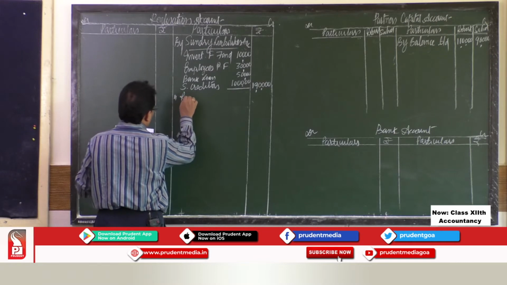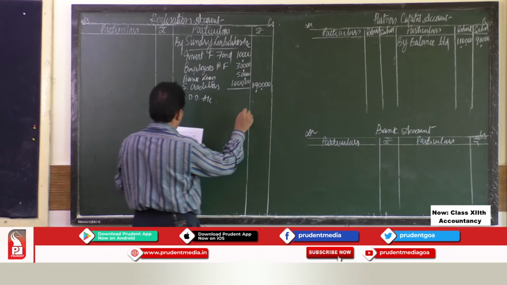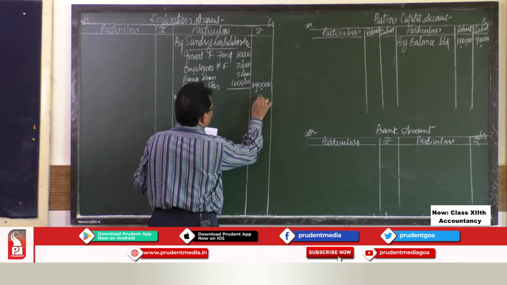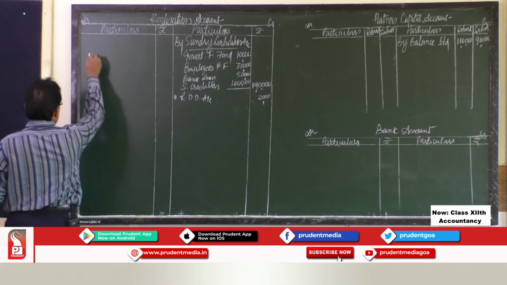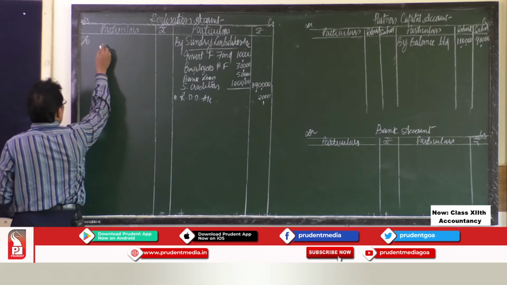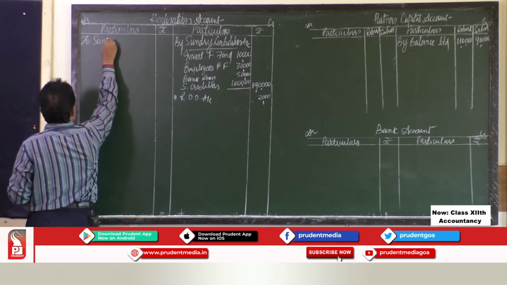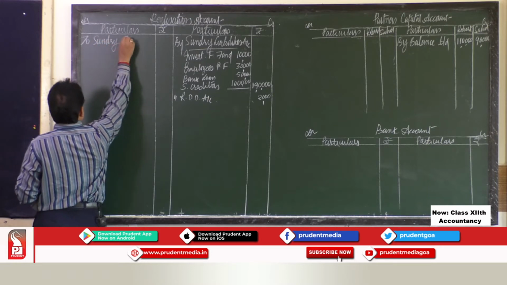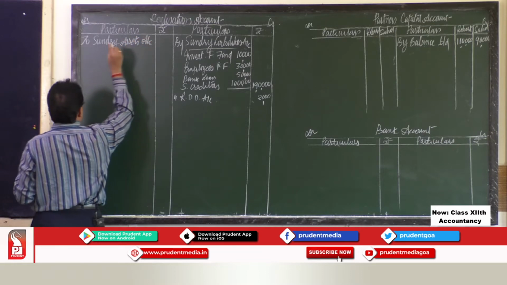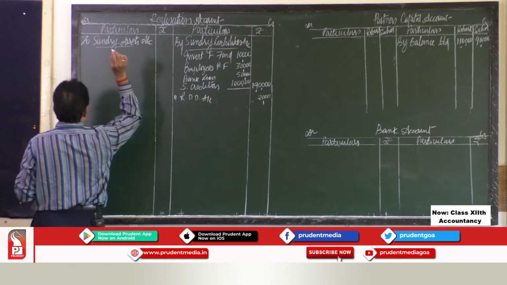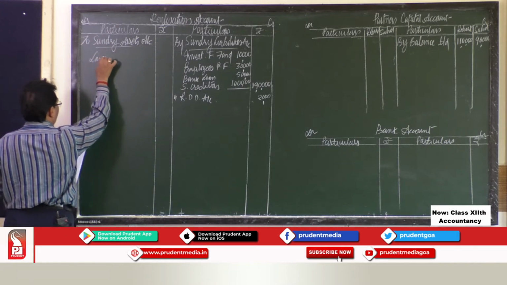So, by RDD account rupees 2,000. Then all assets are to be debited to your realization account. So, to sundry assets account, under this you have to list out all those items.